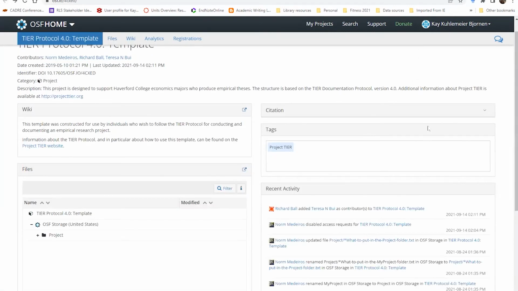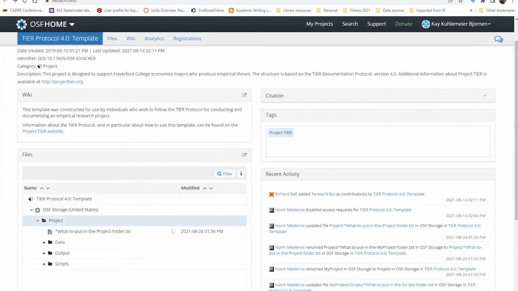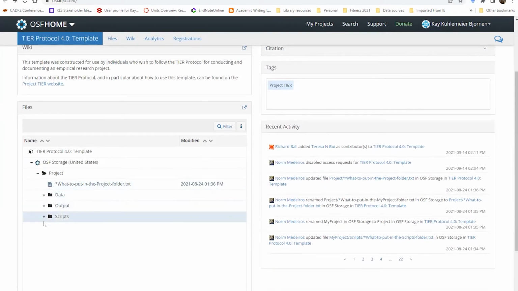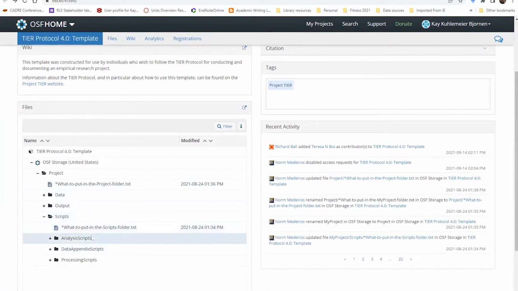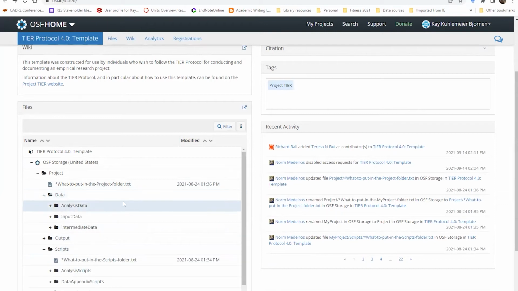I also should have noted you can download it from, there was a button up there in the upper right. And then there's data, output, and scripts. And each one of these has the different levels. So analysis, processing scripts, and so on are all included in this template.